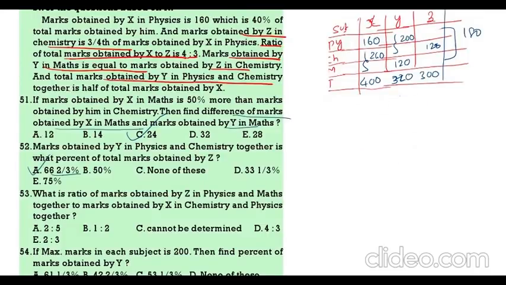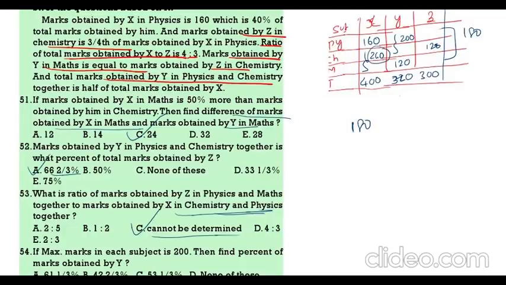What is the ratio of marks obtained by Z in physics and maths? Physics and maths for Z, that is 180. X chemistry and physics we can't say. Chemistry max is 240, but chemistry and physics we can't say. So the answer is cannot be determined.